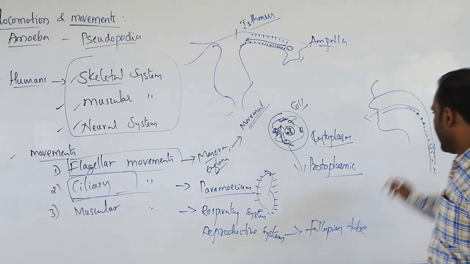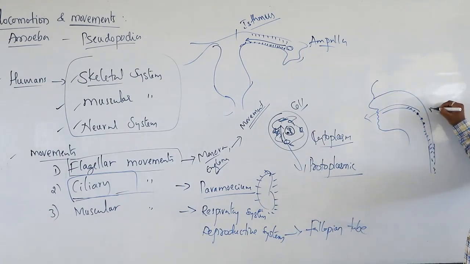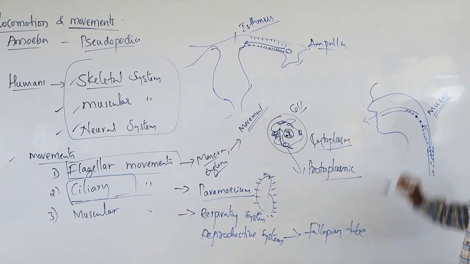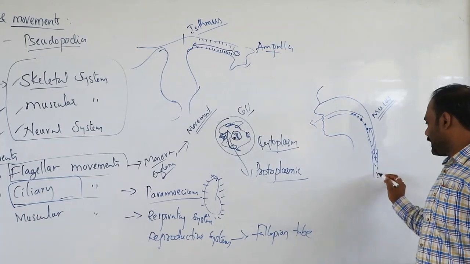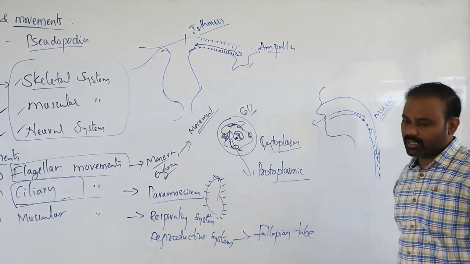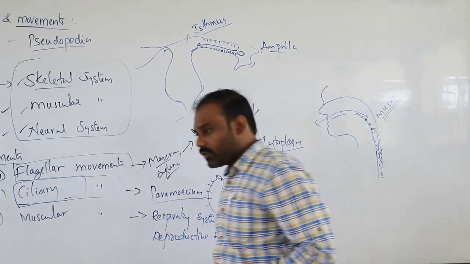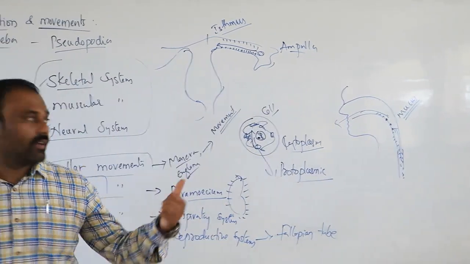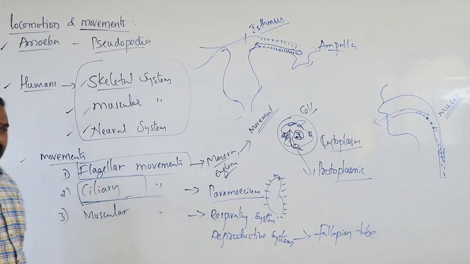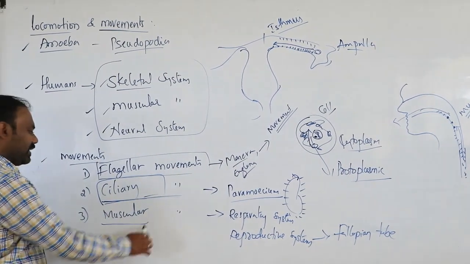And along with that, mucus. Yes, mucus also can move only in one direction, that is from the tracheal system to out of the body. So that is also carried by the mucus. The mucus movement is also carried out with the help of this ciliary movement. Clear? And the last one is muscular movement.